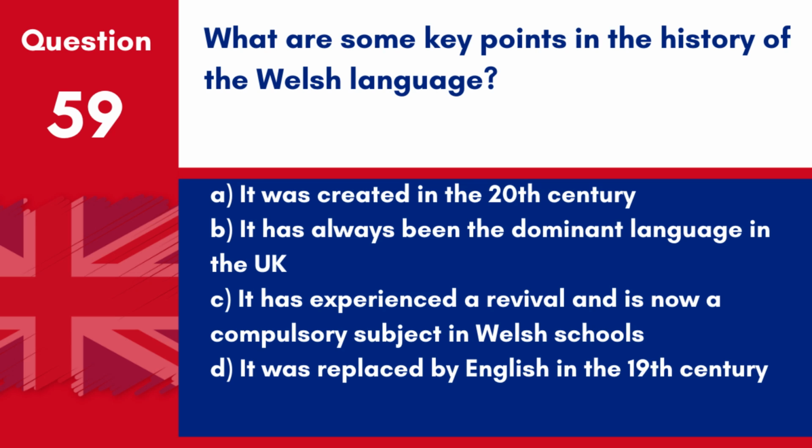Question 59. What are some key points in the history of the Welsh language? A. It was created in the 20th century. B. It has always been the dominant language in the UK. C. It has experienced a revival and is now a compulsory subject in Welsh schools. D. It was replaced by English in the 19th century. Answer C. It has experienced a revival and is now a compulsory subject in Welsh schools. The Welsh language has seen a significant revival, and it is now a compulsory subject in schools in Wales.